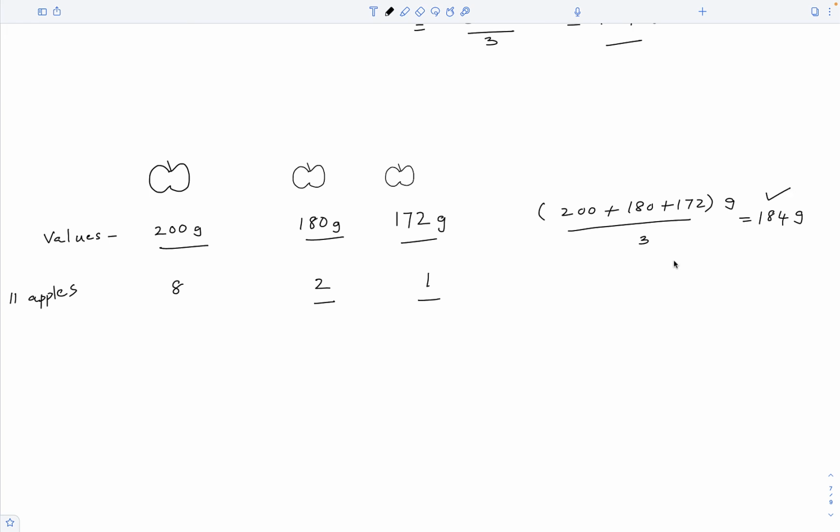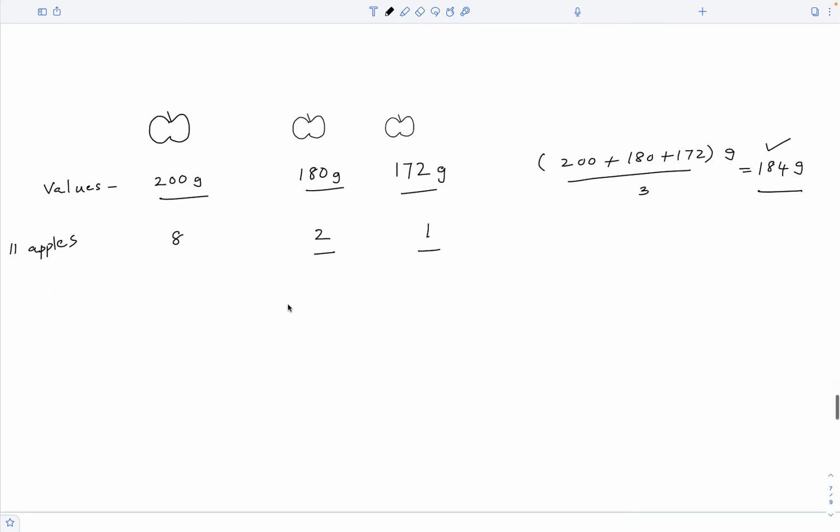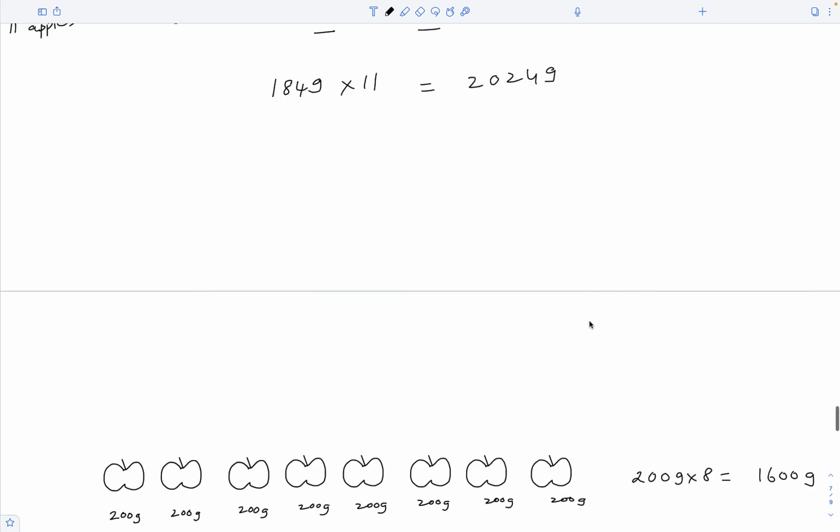Let us see. What is the meaning of this average mass? This is the mass an apple would have if all these 11 apples are identical. So if you have 11 identical apples each with a mass of 184 grams, then the total mass of the 11 apples must be 2024 grams. But let us see what the mass of these 11 apples actually is.